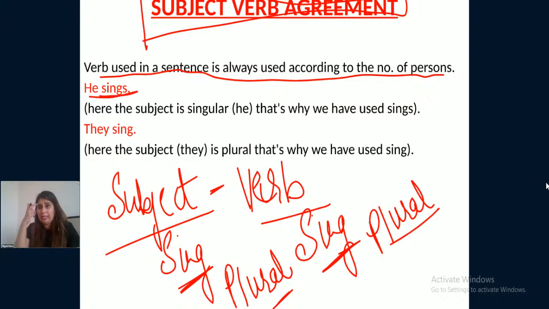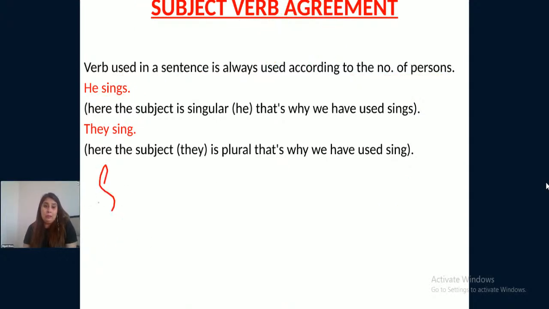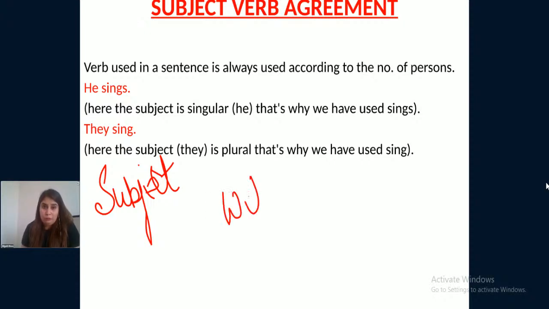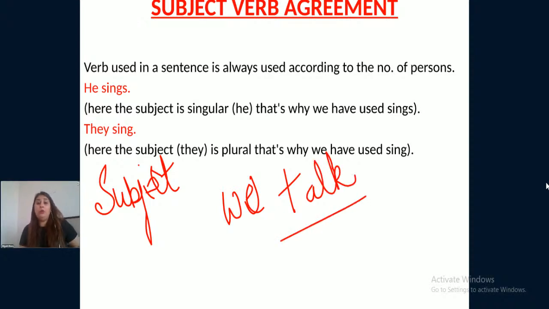Okay, before taking it further, let me explain to you how we define a subject, how we people define subject. See, the one about whom we talk, or the one who is performing the action, who is doing a task in a sentence.